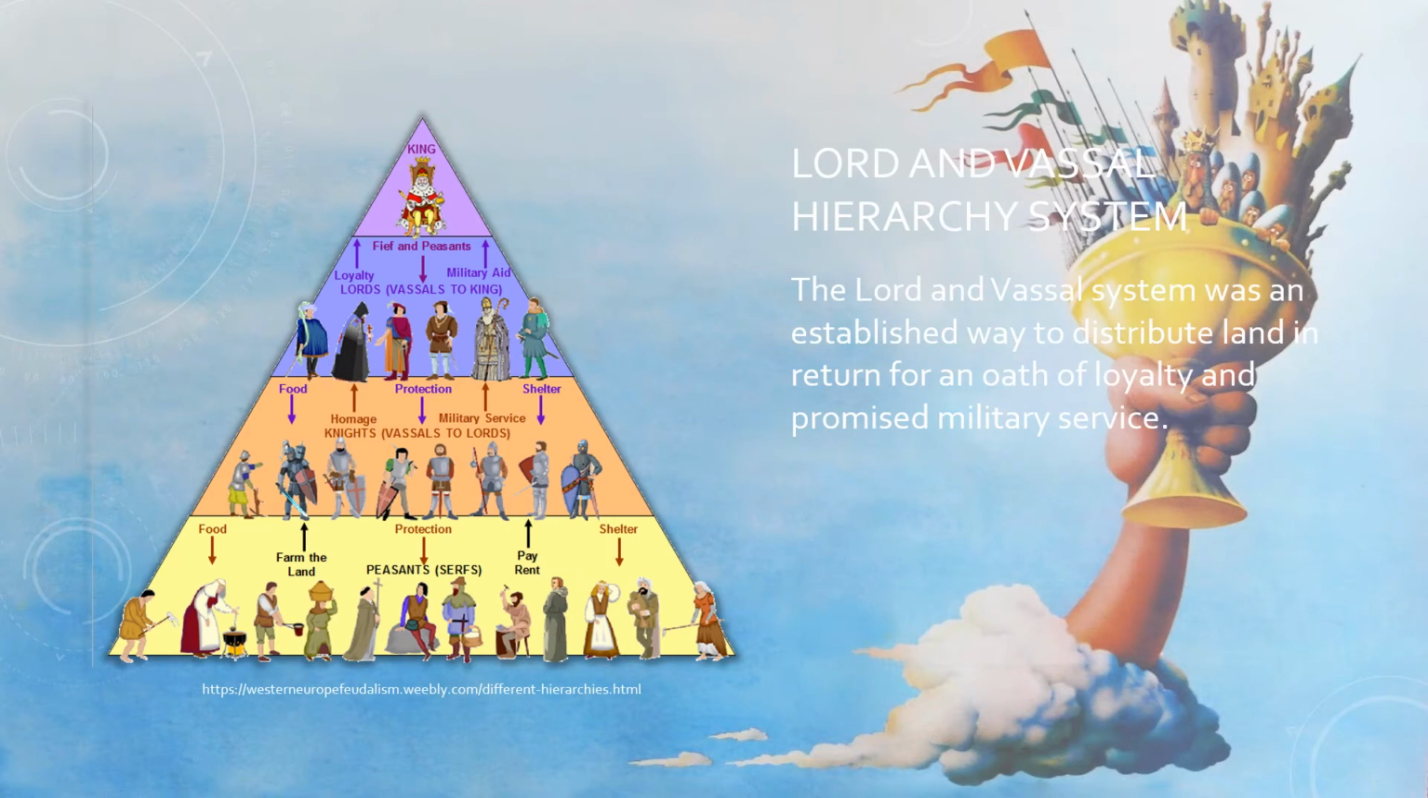A vassal was someone who received land, known as a fief, from their lord in exchange for an oath of loyalty and military service. These vassals could, in turn, parcel out this land for the same exchange, building a larger group of those loyal to the lord above them all.